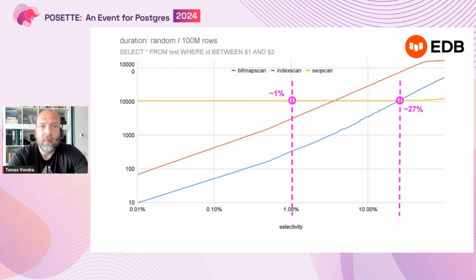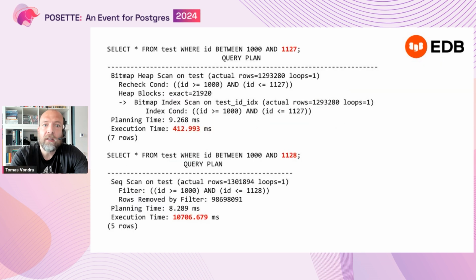And that's a problem, because this means that if you do a query that only selects roughly 1% of the data, 1.27%, that runs in about half a second, right? 400 milliseconds is what I got.